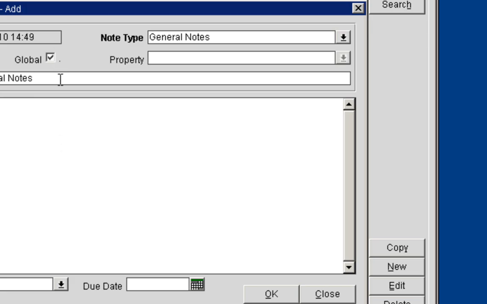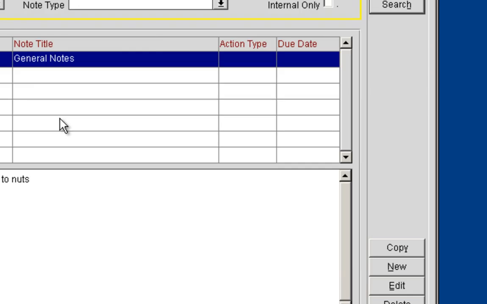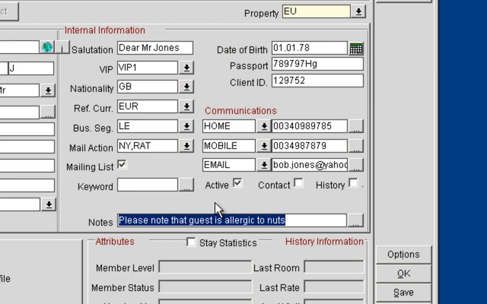The title is automatically populated from the notes type as well. So in this case now I can type in here my note. And then when I'm ready, I just say OK. Alt C to close the screen, and I will be back in my individual profile screen. As you can see here now, I also have a notes lamp. That means that it is an indication that there is also a note linked to this profile.